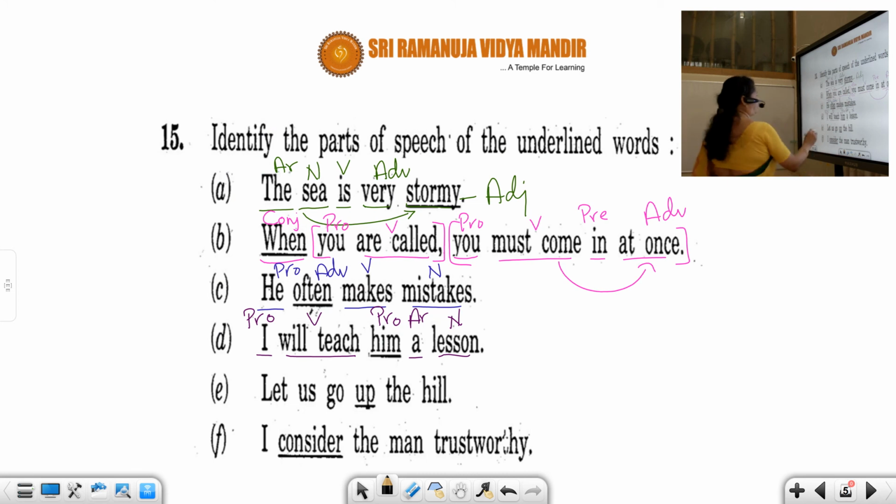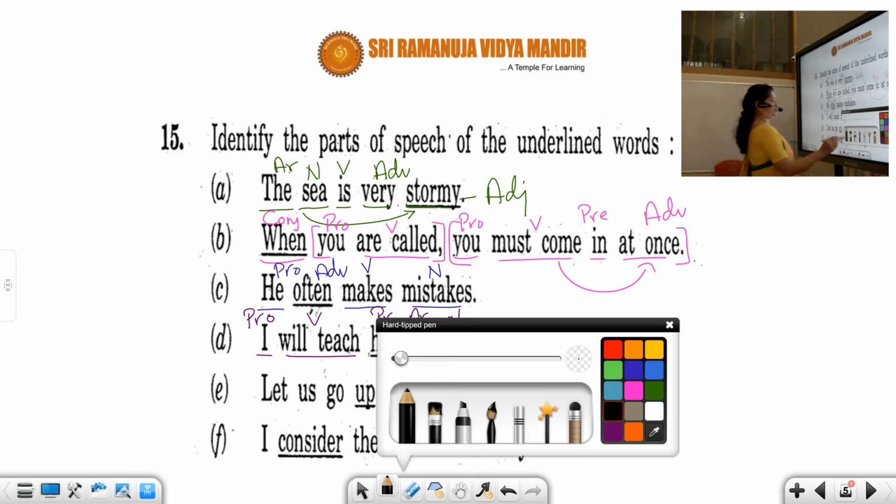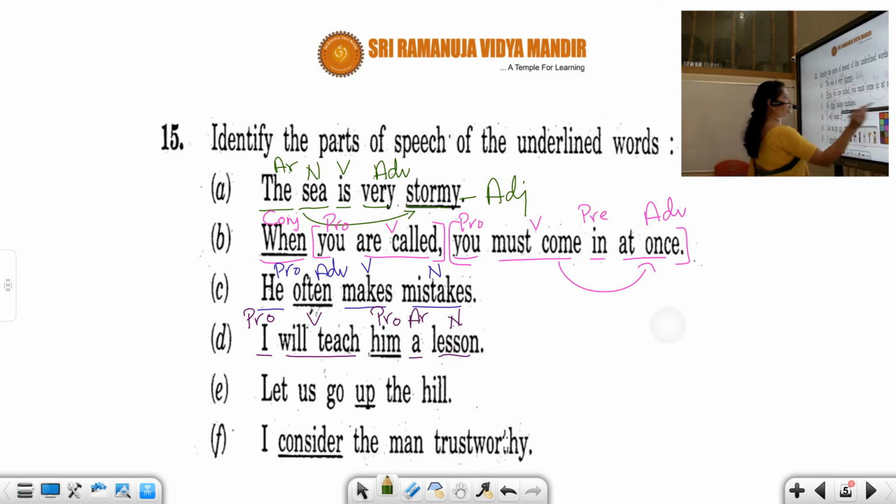So, let us go up the hill. You can understand. Let is verb. Us is pronoun. Go again is verb. If this is main verb, this is going to become a modal. In sense, your non-finite verbs. If this is going to become modal verb, then this is going to become main verb. Up is preposition. The is article.